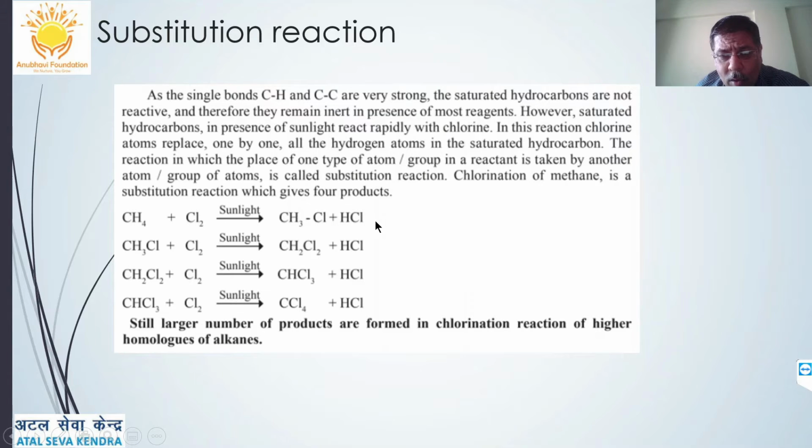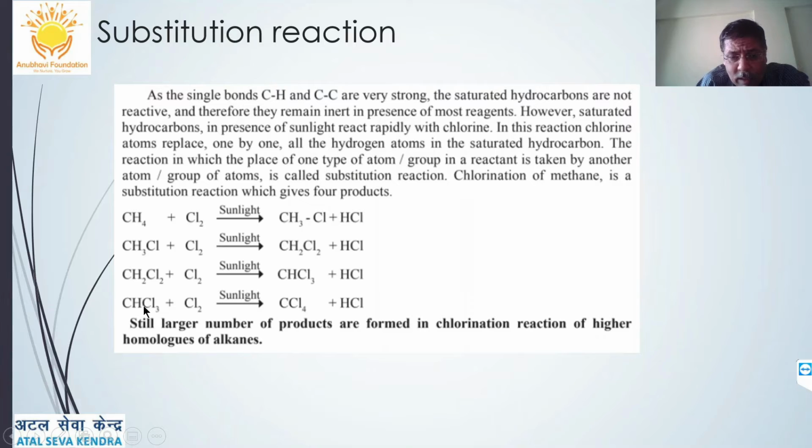It will form methyl chloride plus HCl. This methyl chloride further reacts with chlorine to form methylene dichloride plus HCl. Methylene dichloride reacts with chlorine to form CHCl3, a very important compound, chloroform, which was an anesthetic agent in the earlier days of medicine, plus HCl.